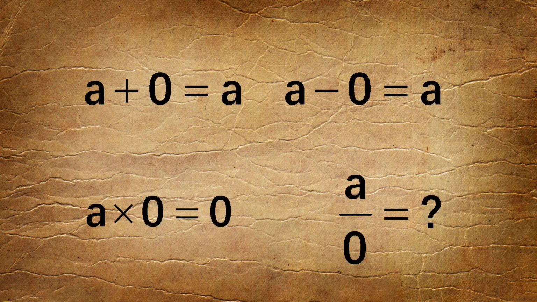Let's put b is equal to 0. We definitely get the answer c in the first 3 operations. But what about this a by 0? This is something special, for which we cannot imagine any answer.